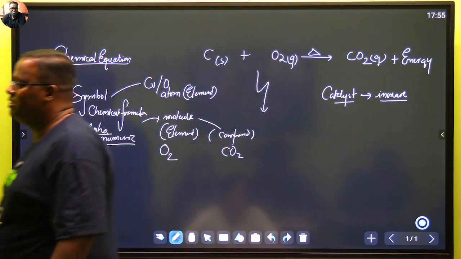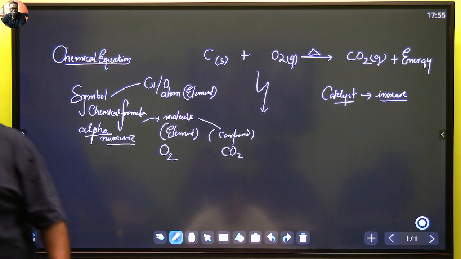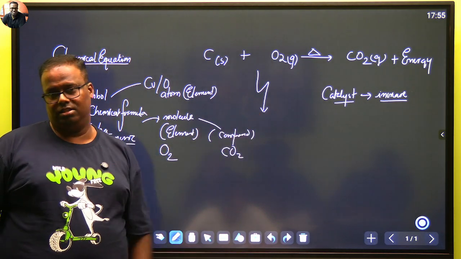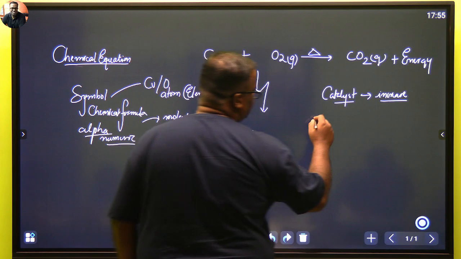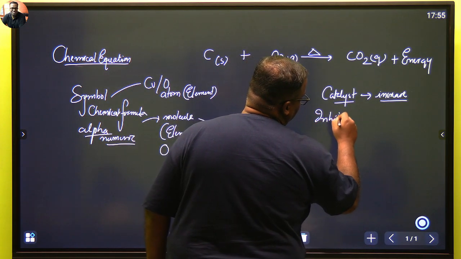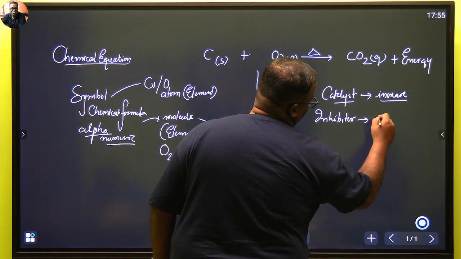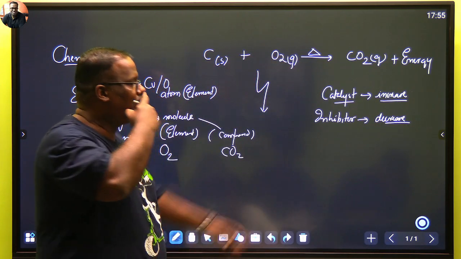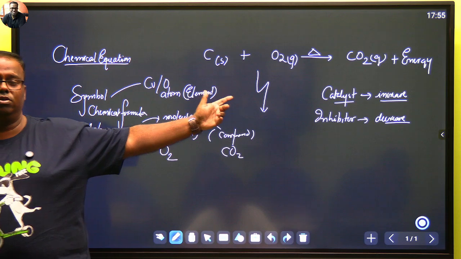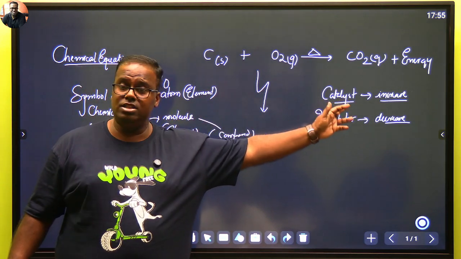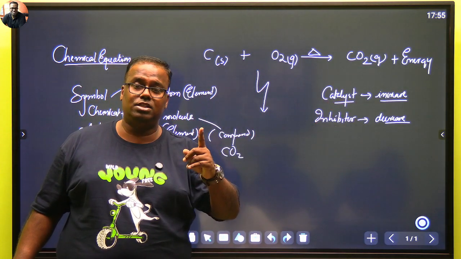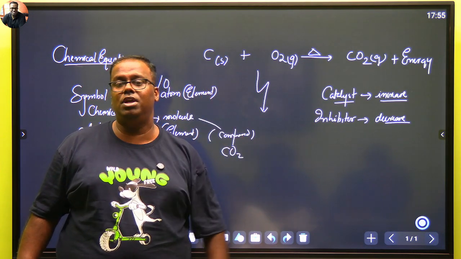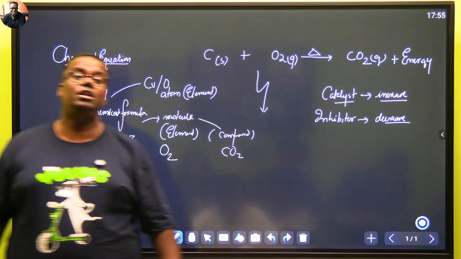Salivary amylase is also a catalyst. In Biology you will study all the catalysts. A catalyst always increases the rate. Now, for your knowledge, an inhibitor is one which will decrease the rate of reaction. Earlier, when we were small, we only studied catalysts. Catalyst is something which alters the rate of the reaction. Not alters, it increases the rate of the reaction. And one good thing about a catalyst is that it itself does not take any part in the reaction. The catalyst will remain unreacted.